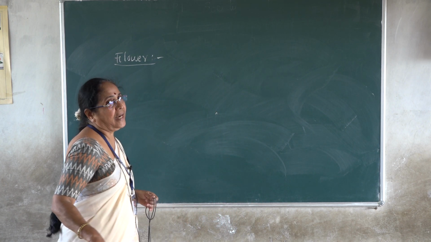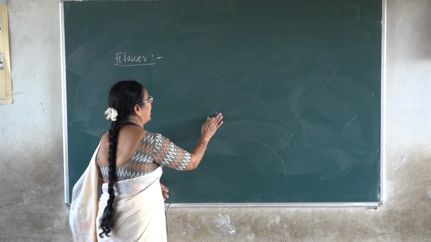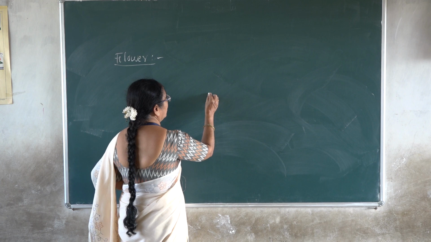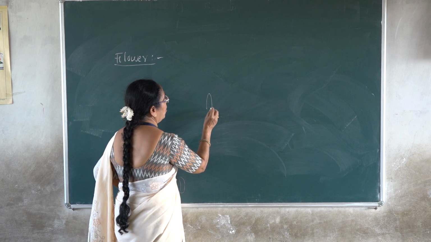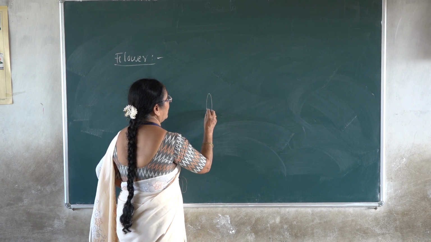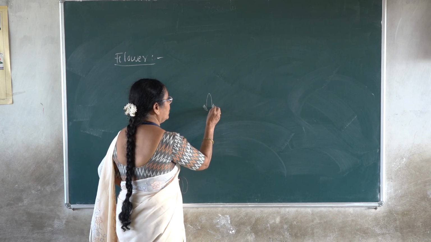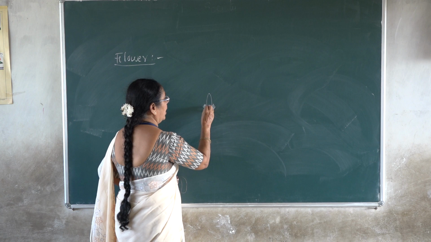So to check the characters of the flowers now, I will draw an LS of the flower and explain you what are the different parts of the flowers in family members of Annonaceae. So in this Annonaceae family, this is a flower of Annona.